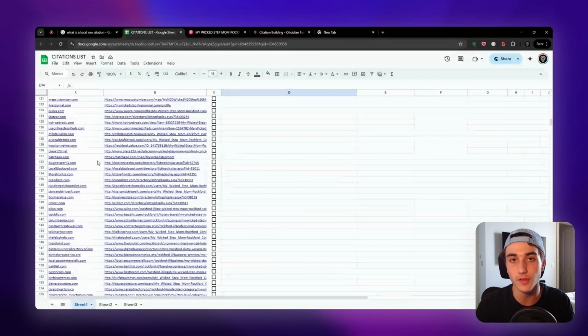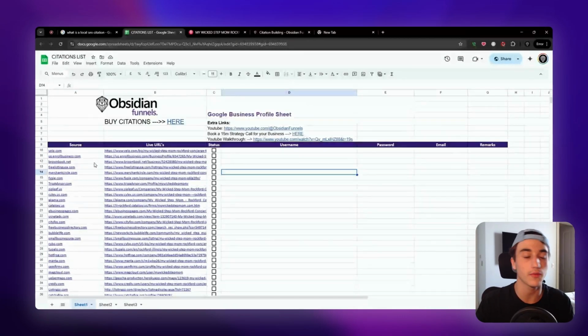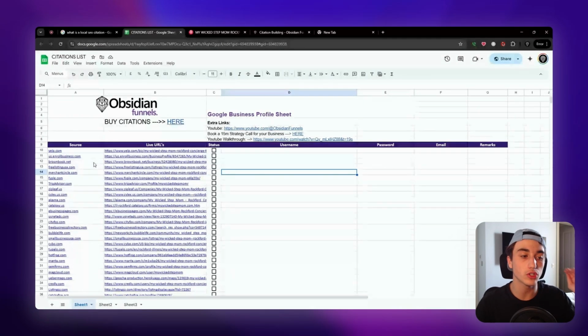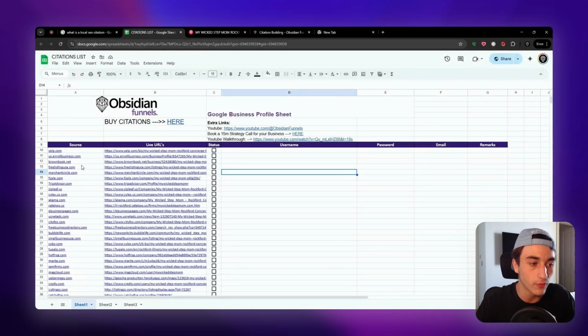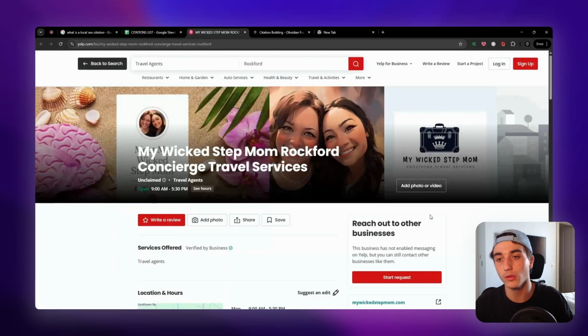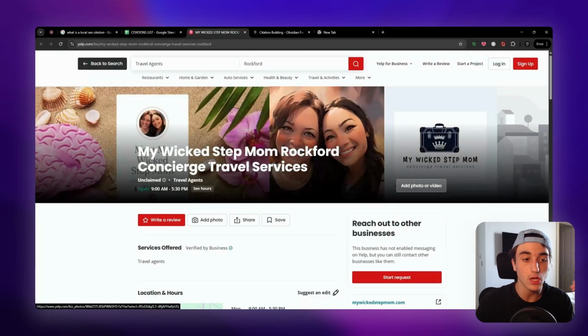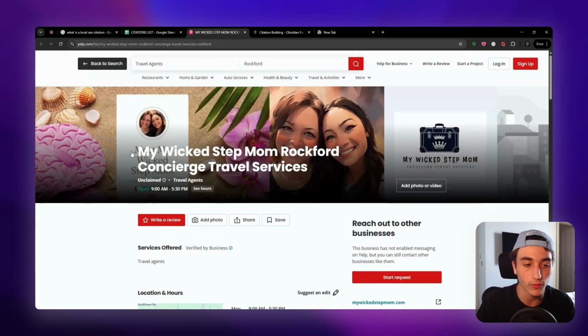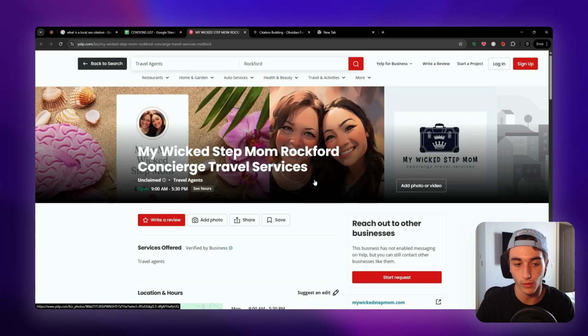And these are not specifically local citations. So if, for example, you want to build specifically for your location, then these might not be included. But these are just citations, things like Yelp, Brown Book, or Free Listing USA, stuff like that. And here is an example of what it would look like if you submit a citation: My Wicked Stepmom, Rockford concierge travel services, right? This is just AI generated, just to put an example for you guys.